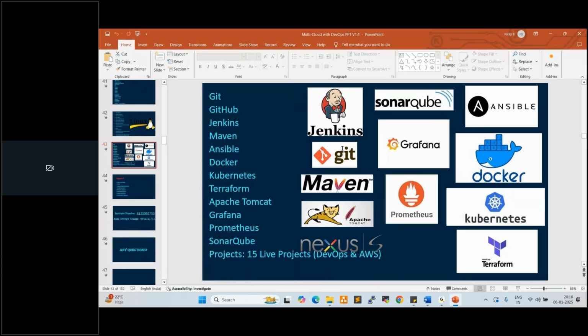Along with the three clouds, AWS, Azure, GCP, we learn all these tools. If you learn all these tools and multi cloud, the three clouds AWS, Azure, GCP, you can fit with any project. Fine. Clear? Anyone having any questions? Every tool will go very deep dive, not only installation and configuration. Git will take 5 days, Jenkins will take 8 days. Like that, every tool will go very deep dive, even the cloud platforms.